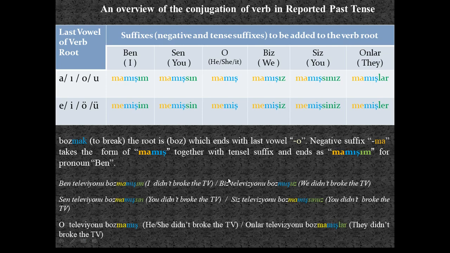Plural forms: biz televizyonu bozmamışız. We didn't break the TV. Siz televizyonu bozmamışsınız. Onlar, plural form. Onlar televizyonu bozmamışlar. Remember, for the third person plural pronoun, personal suffixes are optional. We can either use it or omit it.